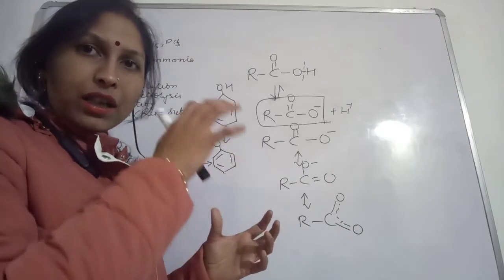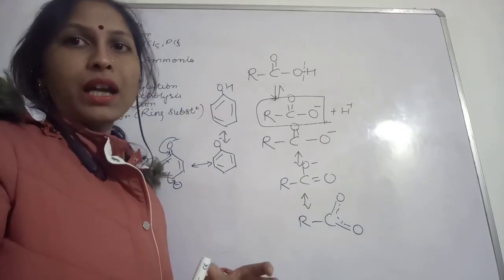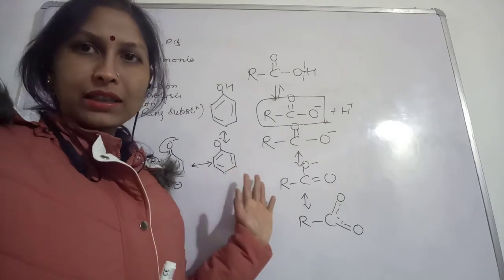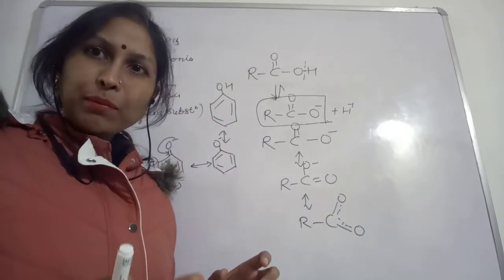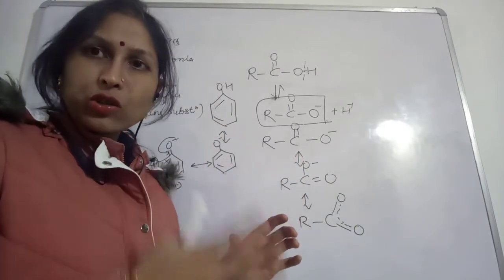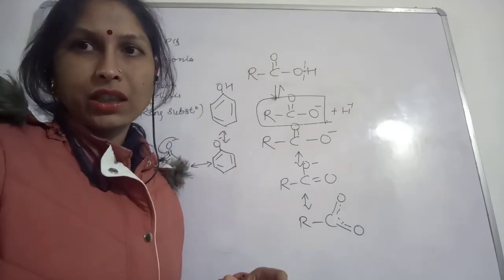Because the negative charge is present on the more electronegative atom, and that is making this conjugate base more stable. The more stable the conjugate base of the acid, the more will be the acidic strength.